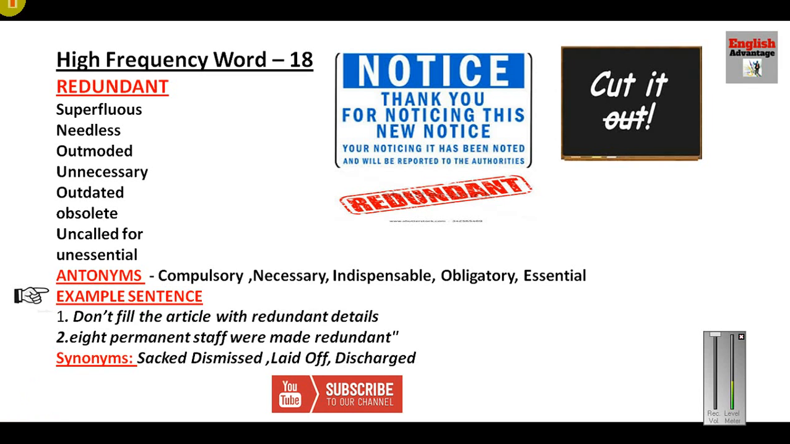Redundant. Okay, if something is already done, you can link this word with the done. It is no use adding anything extra to it. It will be needless. So redundant simply means superfluous or needless or unnecessary or obsolete, outdated, or you can say uncalled for, not required. Uncalled for means not required. Antonym means compulsory.